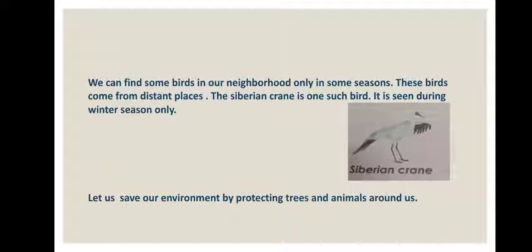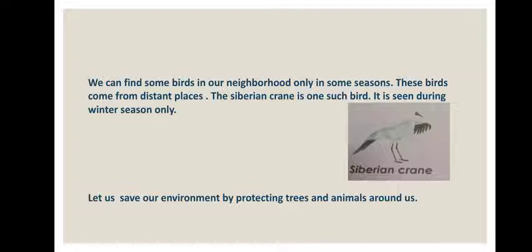We can find some birds in our neighborhood only in some seasons. These birds come from distant places. The Siberian crane is one such bird. It is seen during winter season only. Let us save our environment by protecting trees and animals around us.